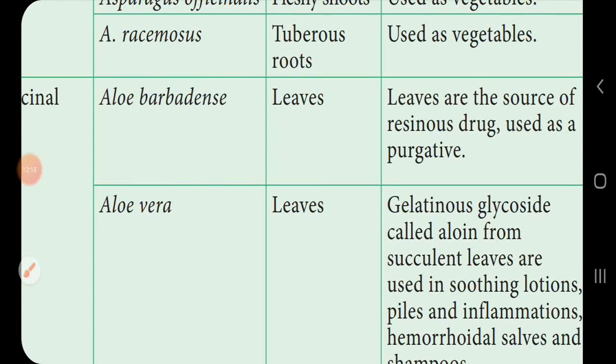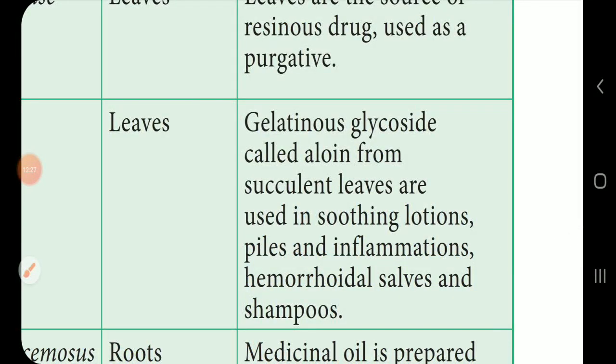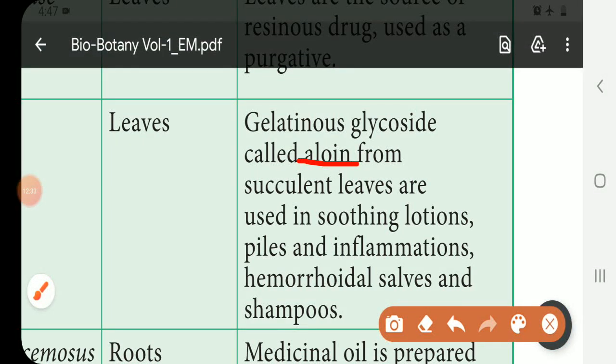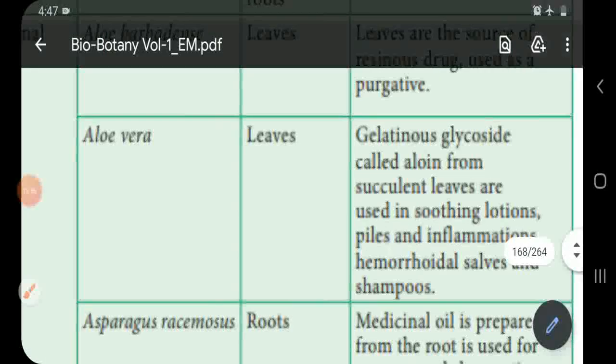And then aloe vera, we know that aloe vera is a fleshy small plant which grows nearby. The useful part is the leaf. They have gelatinous glycosides, a jelly-like substance present in it, called aloin. It's very important. Aloin is a glycoside present in aloe vera. It's extracted from the succulent leaves and used as a soothing lotion for piles and inflammation of some parts. Mostly creams, hemorrhoidal salves and shampoos are prepared from aloe vera leaves.